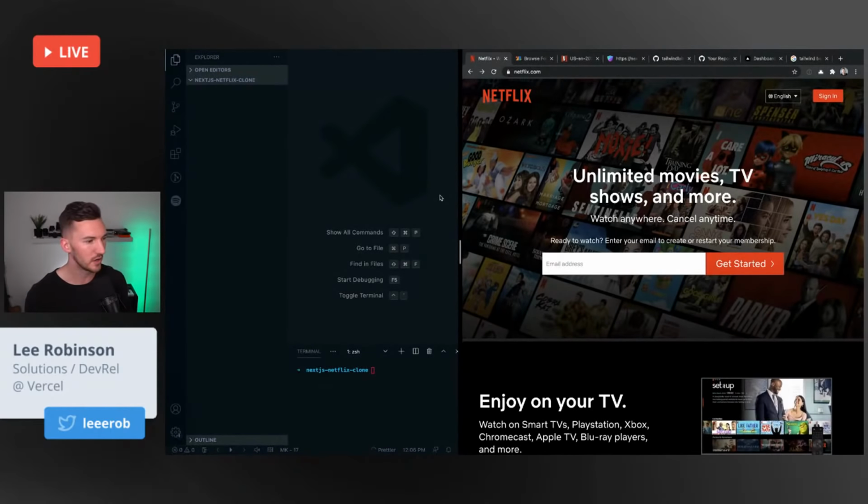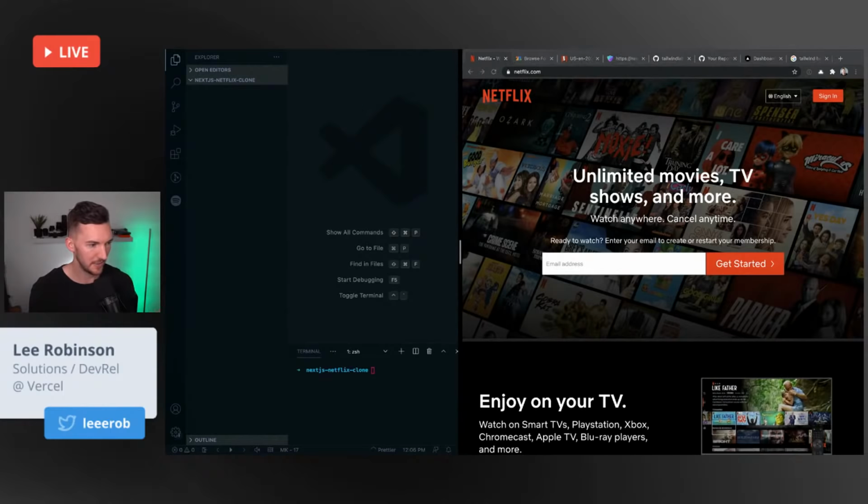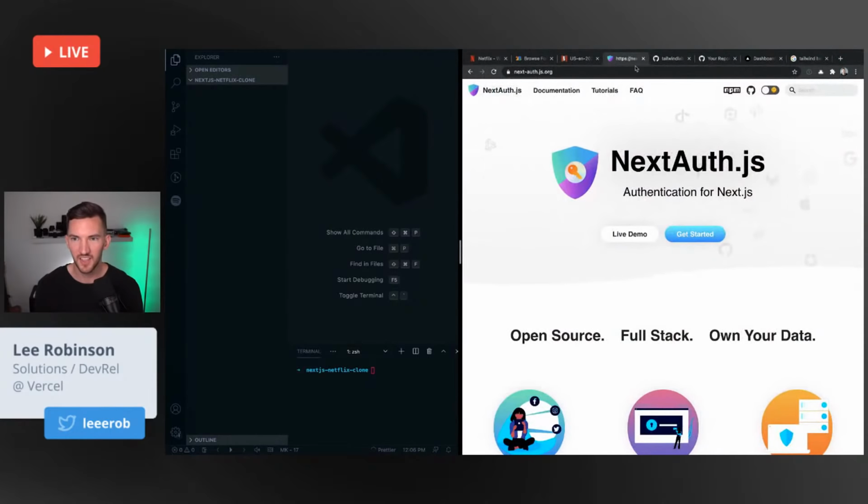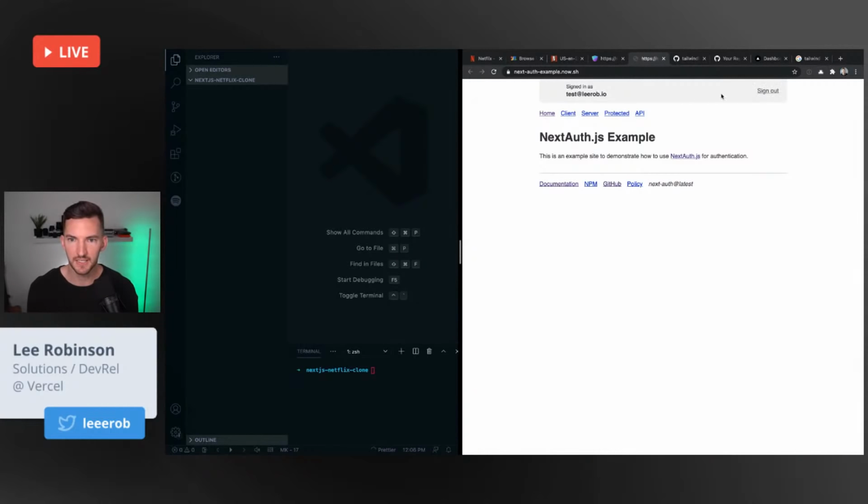I could either start with create next app, or I could start with a more fleshed out example. Since I know that I'm going to be using Next Auth to do authentication, which is an open source package, they have a live demo, which is pretty nice, that I tested out a little bit. And I thought, okay, this is a pretty good starting point.